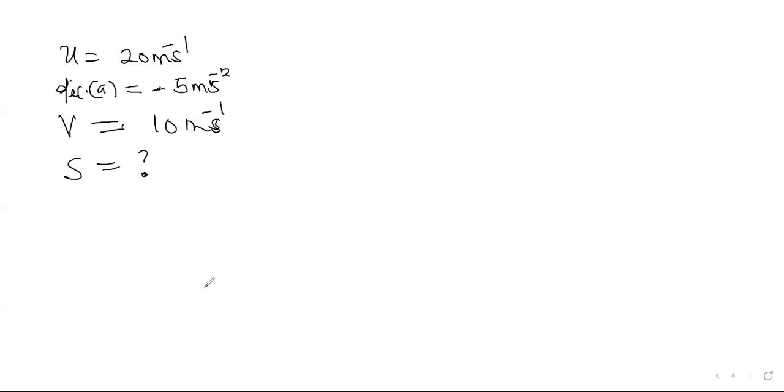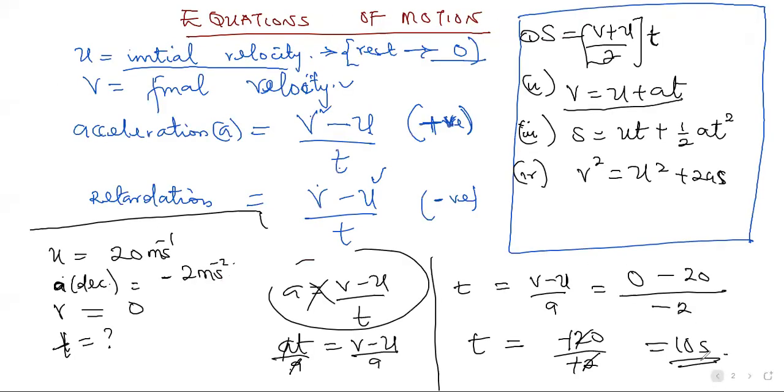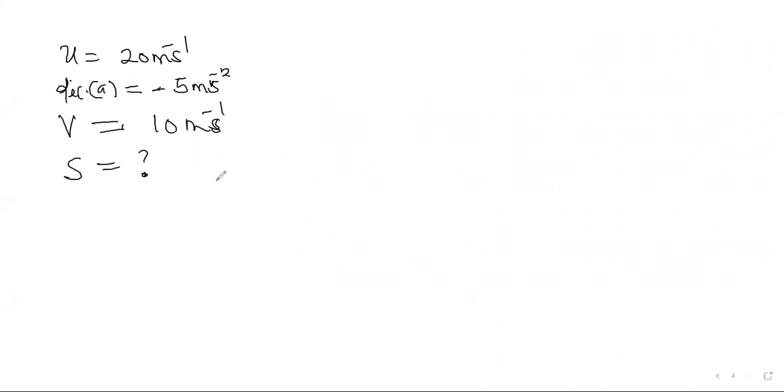Using this formula, don't forget, let me go back to that place so that you can see. We have U, A, V, S. So this is the most suitable formula we can use. The formula there is V squared equals U squared plus 2AS. All right, let's go back to that place. So we have V squared is equal to U squared plus 2AS.